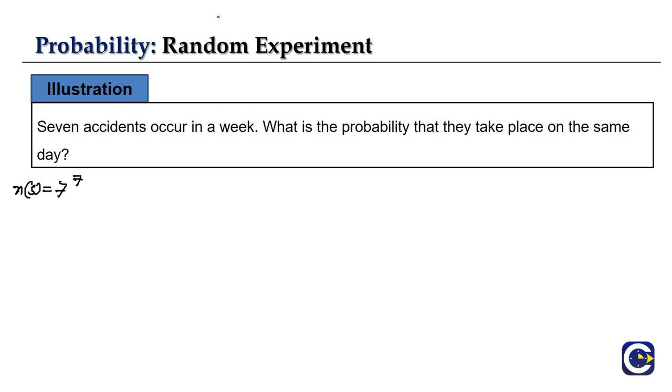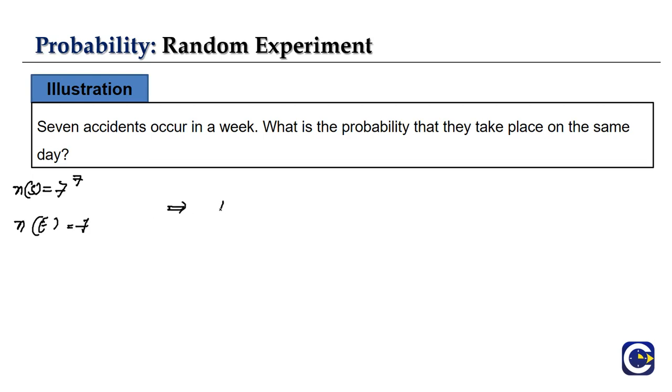Our favorable outcome is that they take place on the same day, meaning one day. How many accidents are given? 7 accidents. So n of E is 7 accidents in one day.